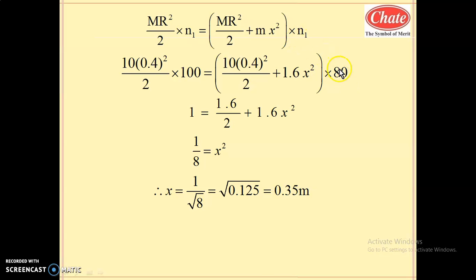On solving this we get 1 equals 1.6 by 2 plus 1.6 x square. Further on solving we get 1 by 8 equals x square. So x equals the square root of 1 by 8, which is the square root of 0.125, and its square root is nearly 0.35 meter. So the lump of clay will fall at a distance of 0.35 meter from the axis of rotation.